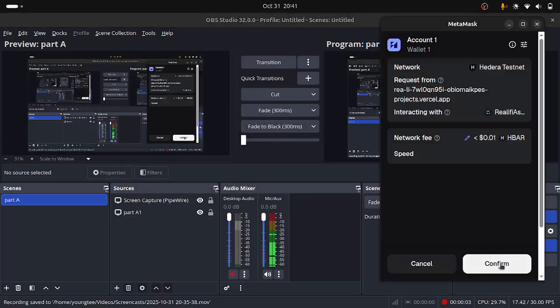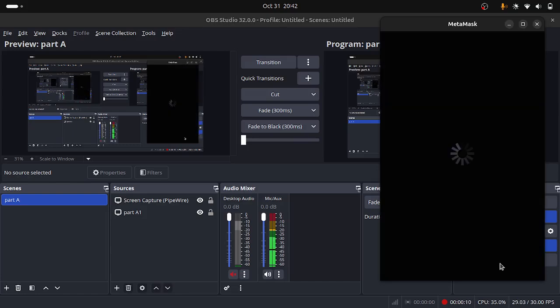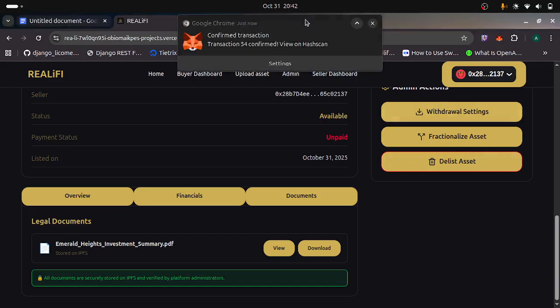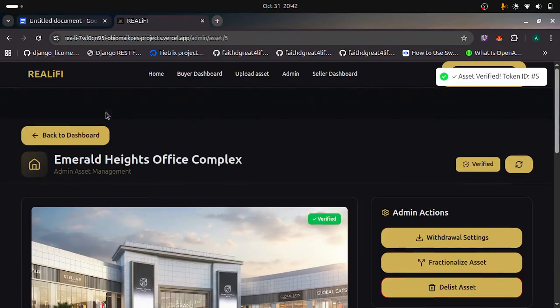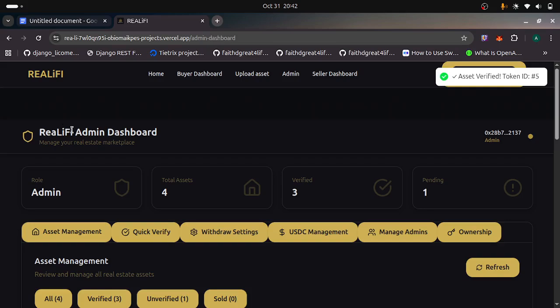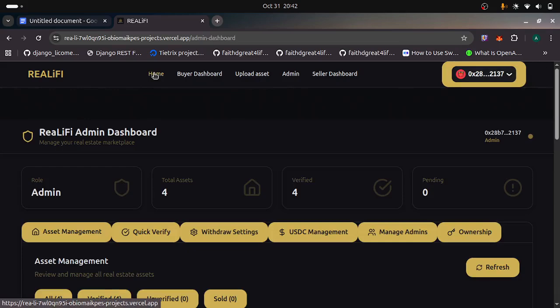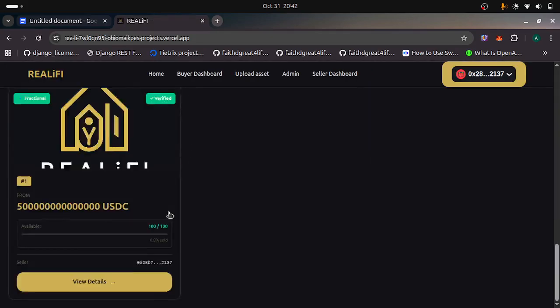Okay, confirm. I'm using Hedera Testnet tokens for gas fee. So I confirm the assets. Yeah, confirm transaction. Okay, so the asset has been verified. So if I go back to the home page, back to dashboard, then back to the home page. So I can now invest in the assets.